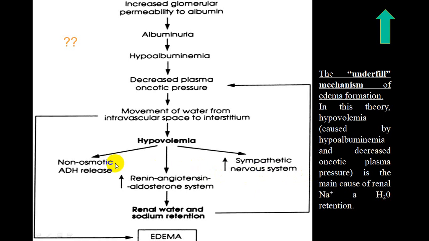There is non-osmotic ADH release. There is RAS system activation. All these things will result in retention of sodium and water. And because of increased retention of sodium and water, there will be hypervolemia. And this will further reduce oncotic pressure. And all these conditions will end up with edema formation.